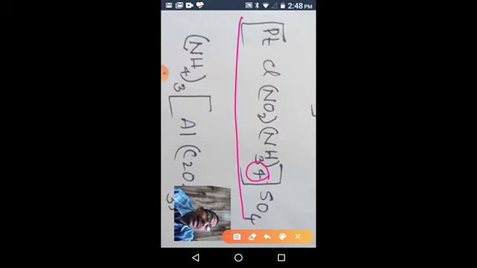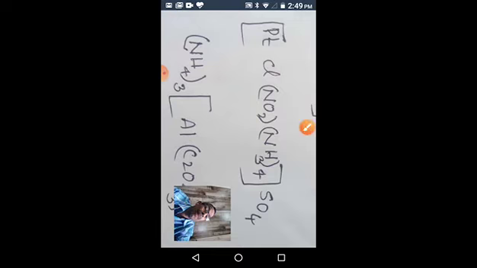Once again, the name of the compound is tetraammine, chloro, nitro, platinum, 4 in brackets, sulfate. This is the IUPAC name of the compound. I think it's clear. Once again, tetraammine, chlorido, nitro, platinum, not platinate, since it is a cationic complex, platinum 4 sulfate. So this is the name of the compound.